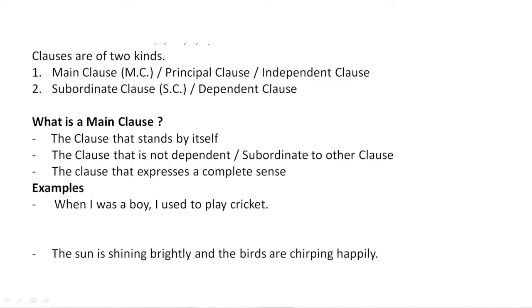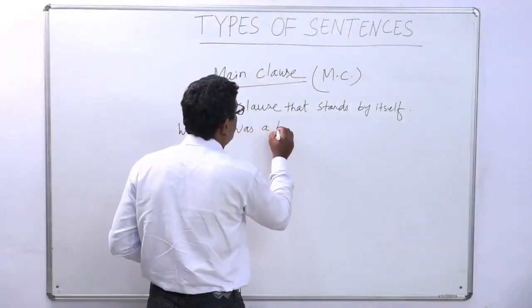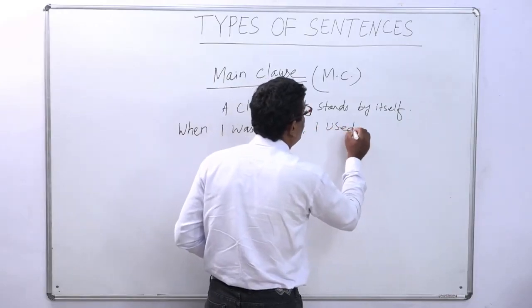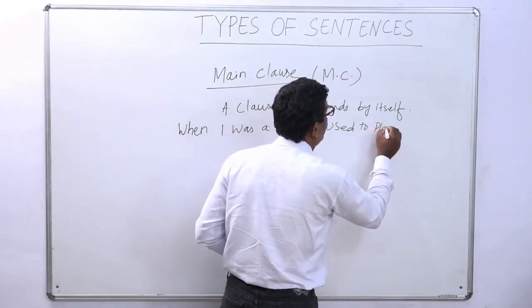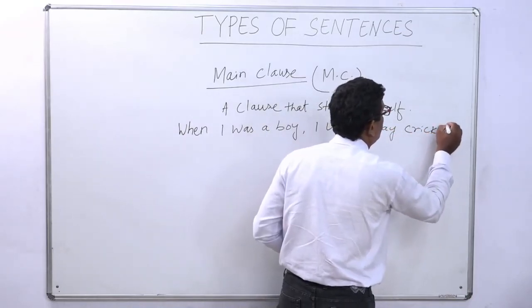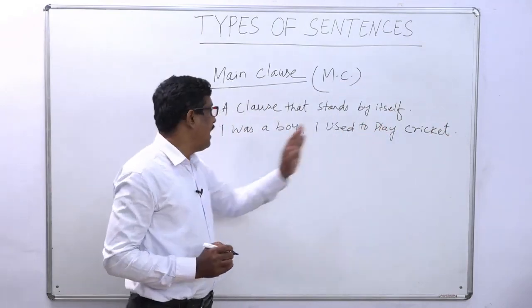When I was a boy, I used to play cricket. Dear students, it is a sentence.